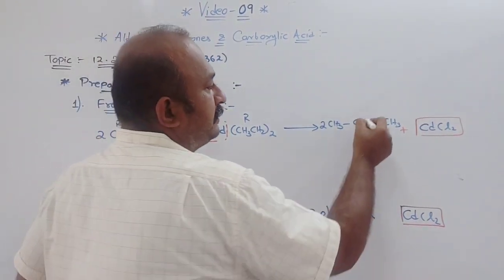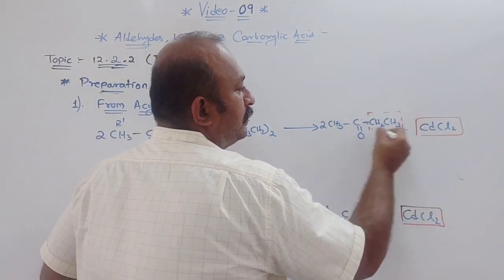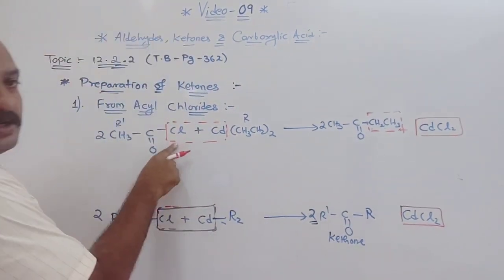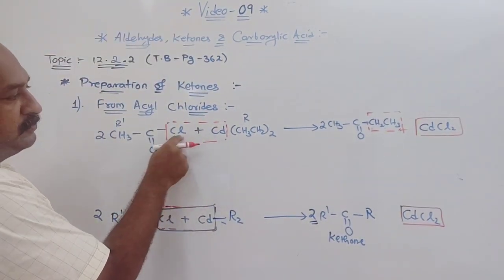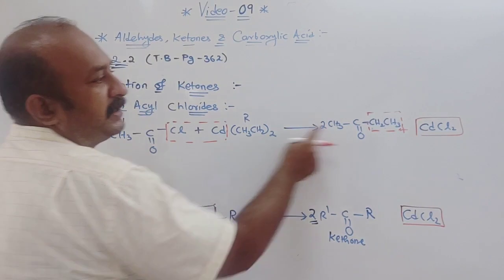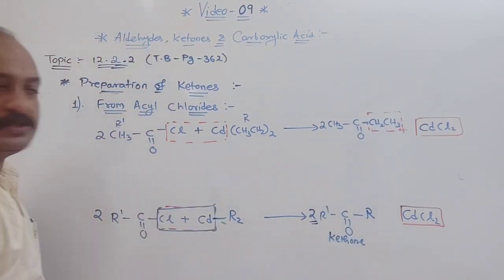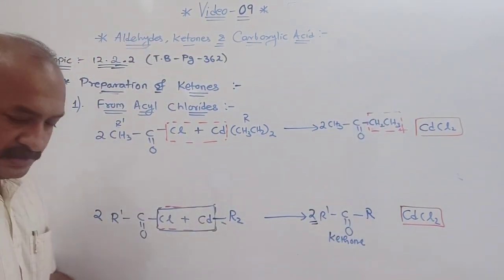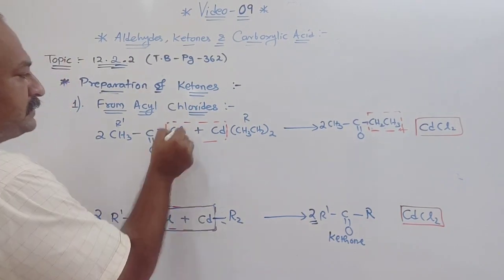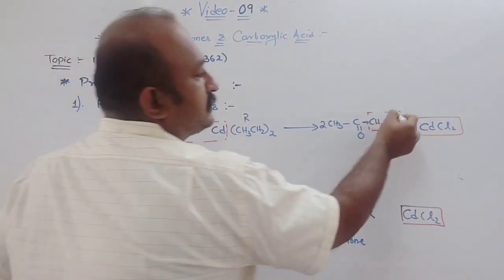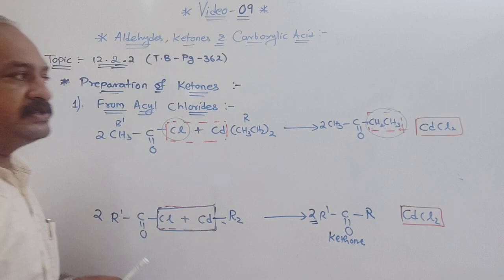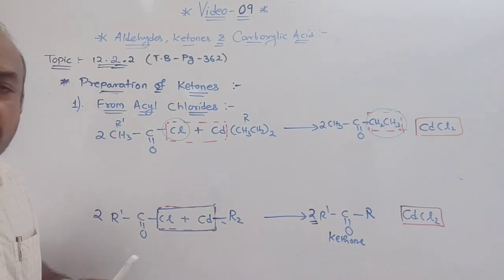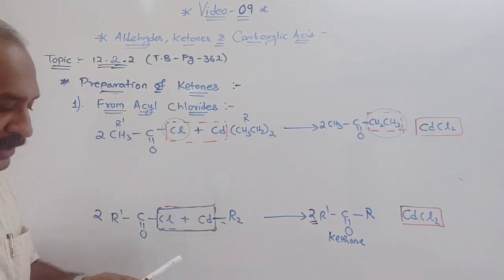So you can see here, actually what is being removed? What was removed from here? Chlorine was removed, and instead of that this whole part is added here. Now understood? Okay. If not, one green pen I will use. What is removed? Chlorine is removed, and instead of chlorine, what is added? CH2CH3 is added. So this is from acyl chloride.